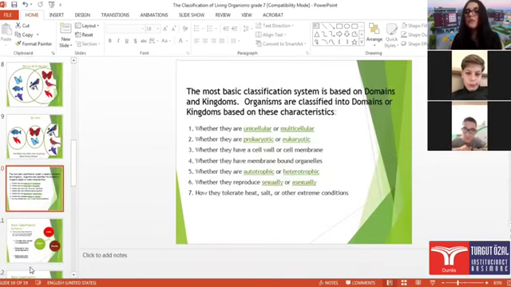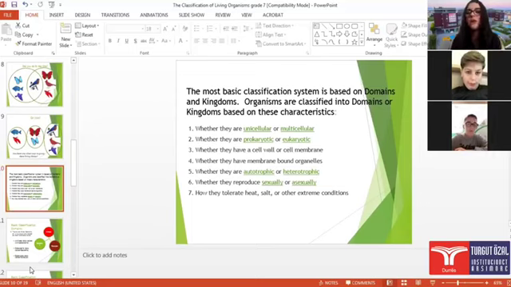Now, the most basic classification system is based on domains and kingdoms. Organisms are classified into domains or kingdoms based on these characteristics. The first characteristic is if they are unicellular or multicellular. Organisms can be prokaryotic or eukaryotic. Now, the other, autotrophic or heterotrophic. And they can reproduce sexually or asexually.